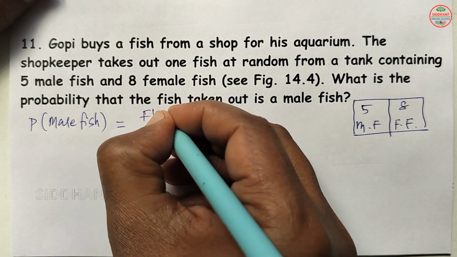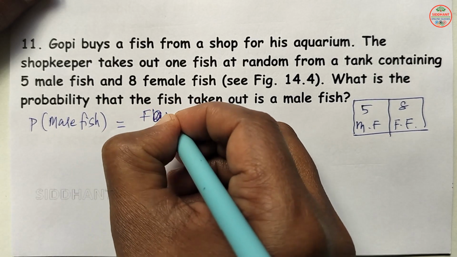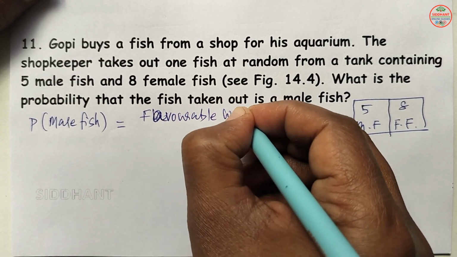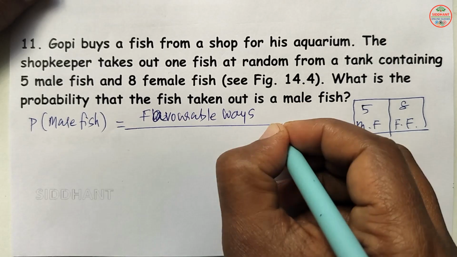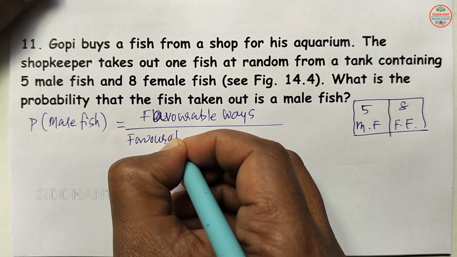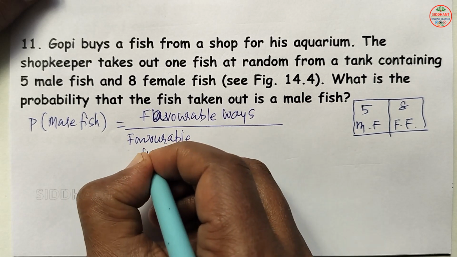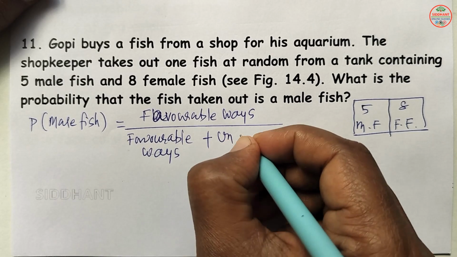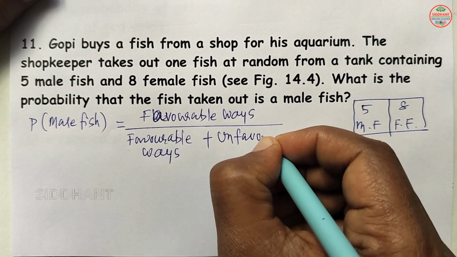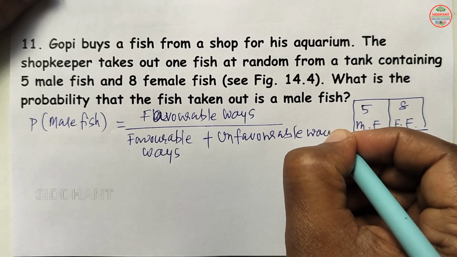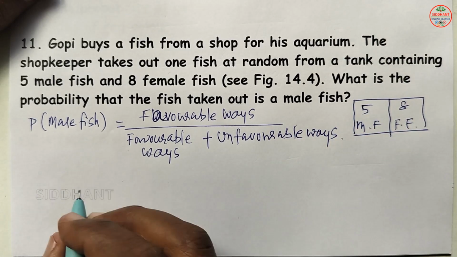Then the formula will be favorable ways by favorable ways plus unfavorable ways here.